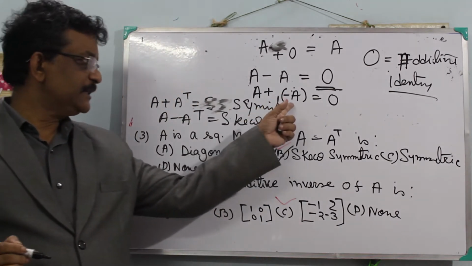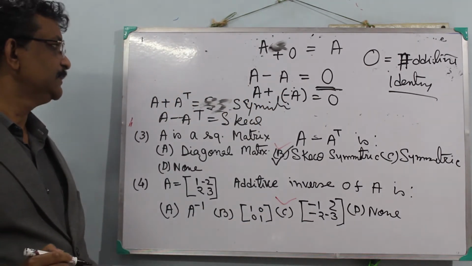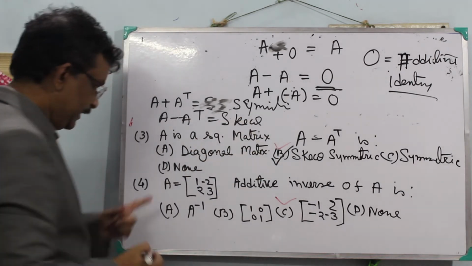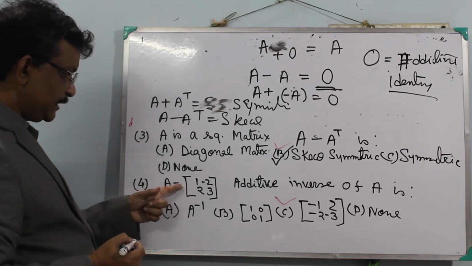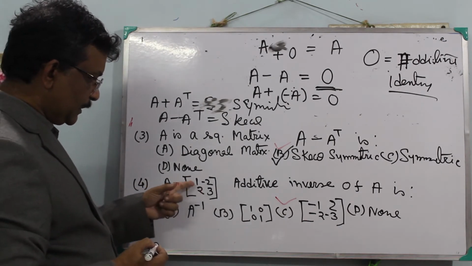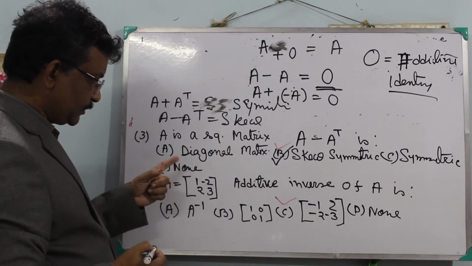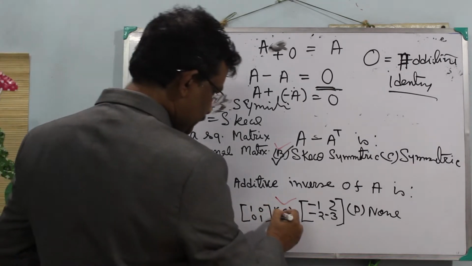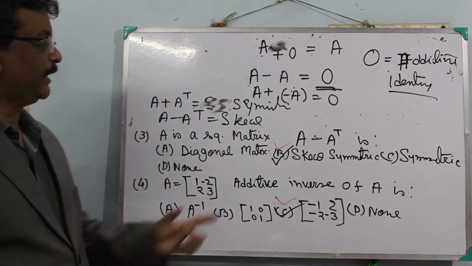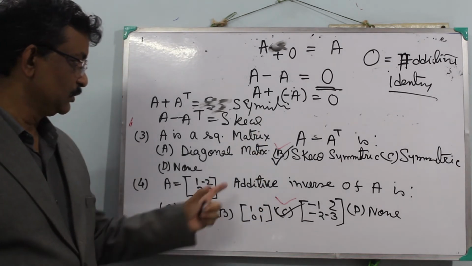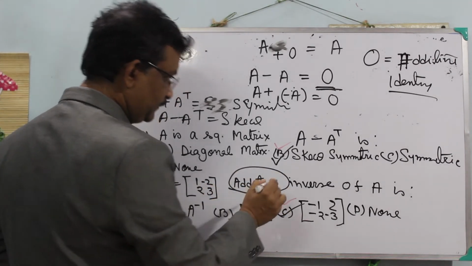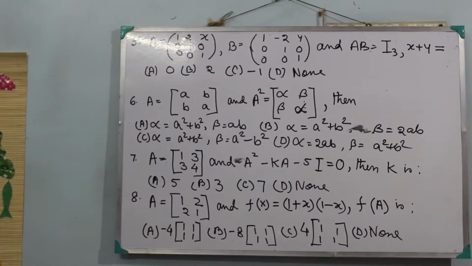So minus A is the additive inverse of A. Each element will be multiplied by minus 1: minus 1, minus 2, minus 2, minus 3. So C is the correct answer. Mind it, this is the additive inverse, not the multiplicative inverse. Next 4 problems on MCQ on matrix and determinant.